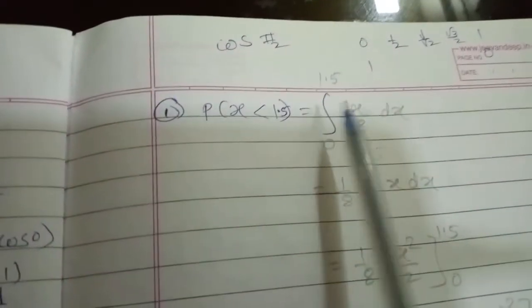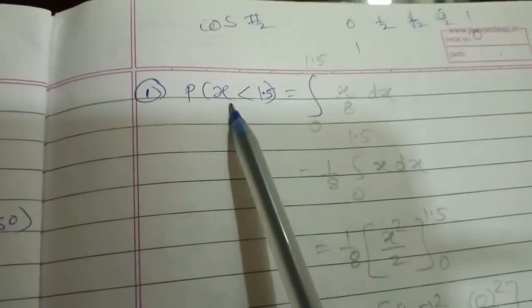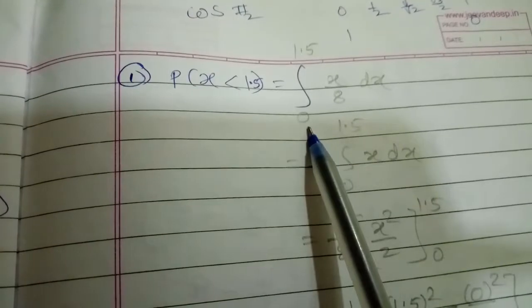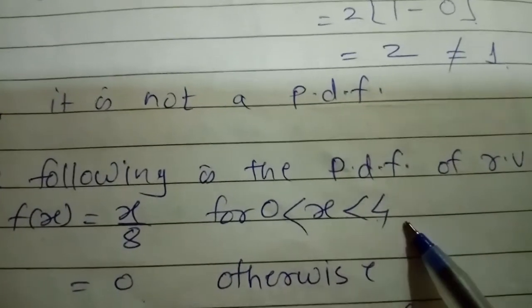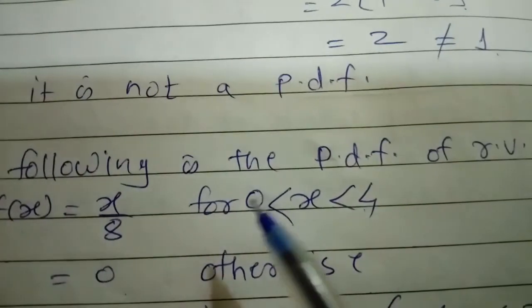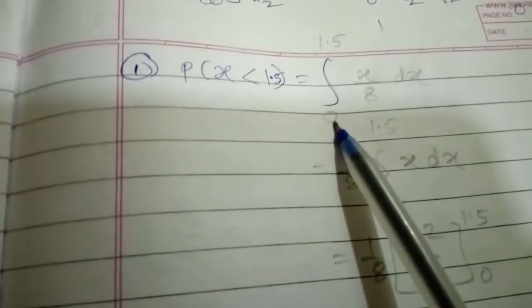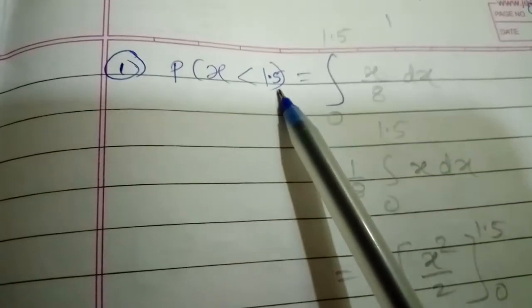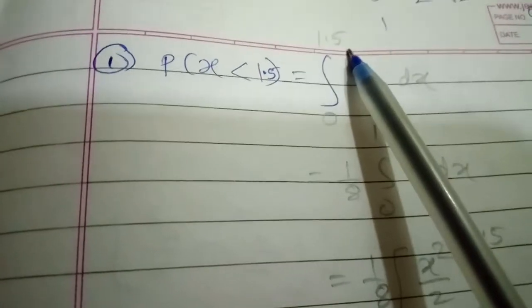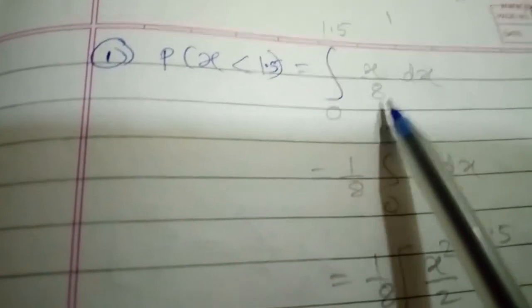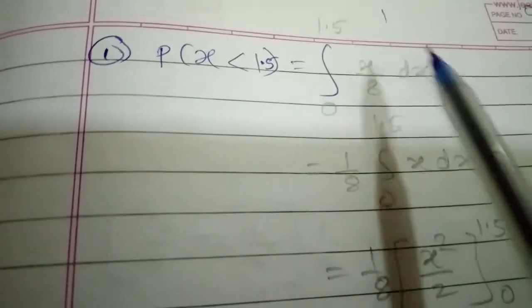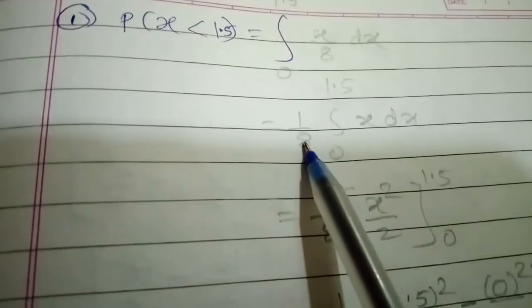The given condition is that x is less than 4 and greater than 0. So here we have to write down 0, and the limit in our example is up to 1.5. In this function 1 upon 8 is the constant, so we have to put it outside.